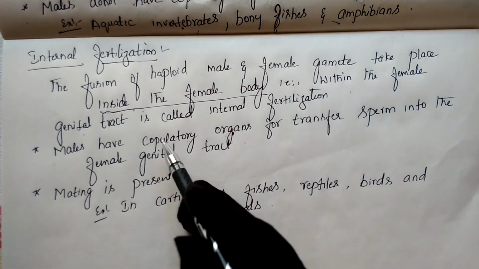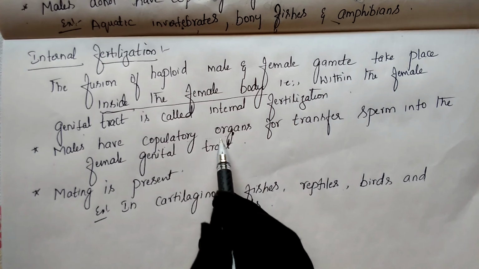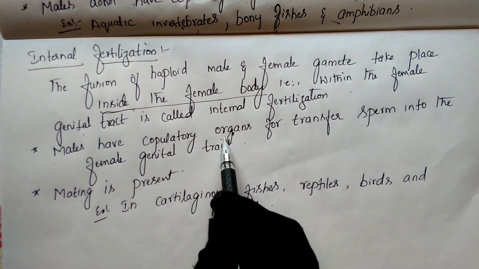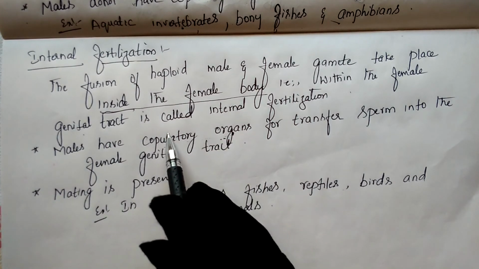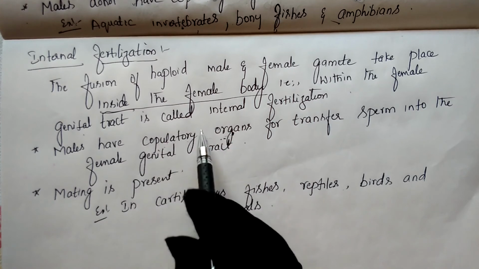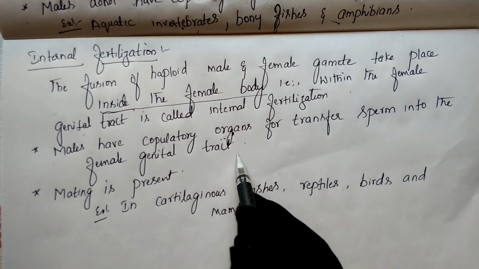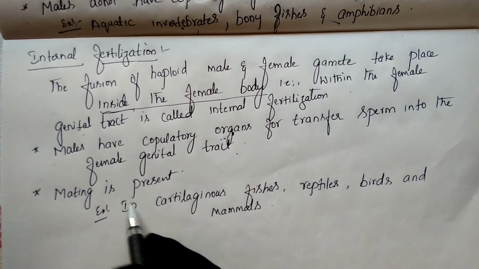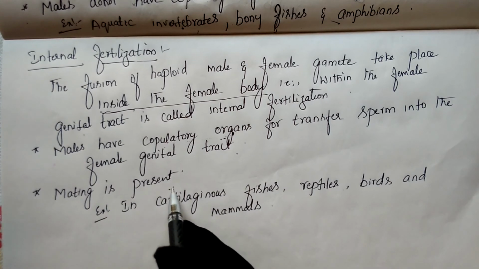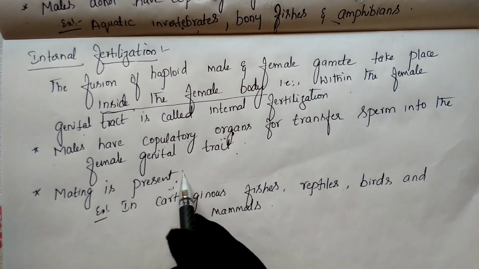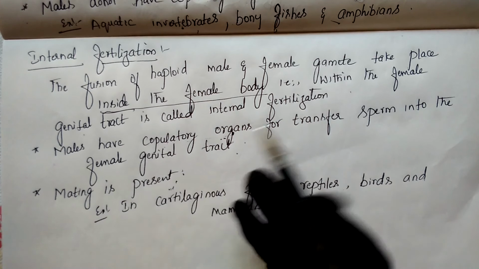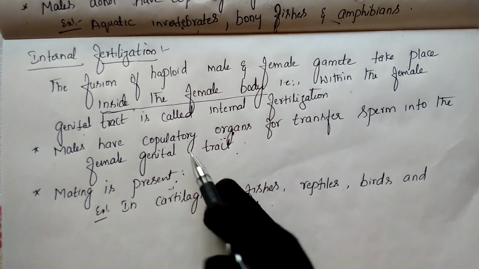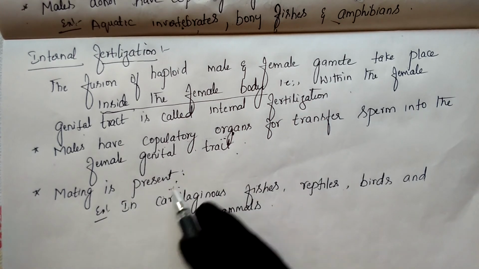In the same manner, the male body has a copulatory organ with which it discharges sperm into the female genital tract. That's why mating is present here. In external fertilization mating is absent because there is no copulatory organ, but here the copulatory organ and mating are both present.